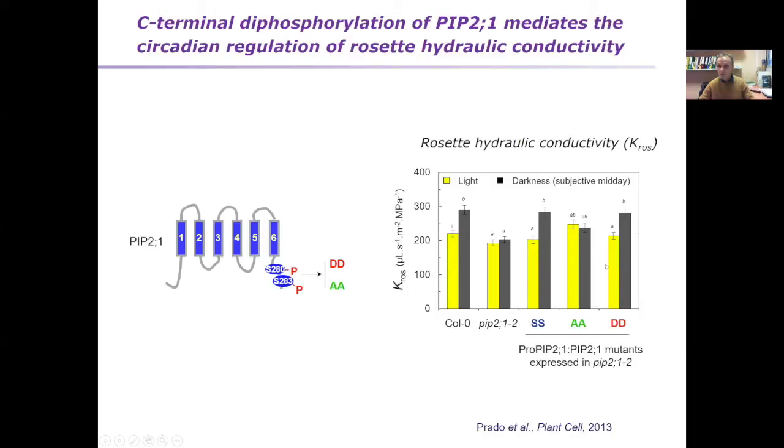In contrast, we can restore this response in the plants expressing the DD form. However, you could realize that this phosphomimic form is somehow necessary to get the response and the increase in KROS, but not sufficient, because we still see a low KROS in these conditions. So indicating that there is probably another component which would mediate the activation of the aquaporin in this system.